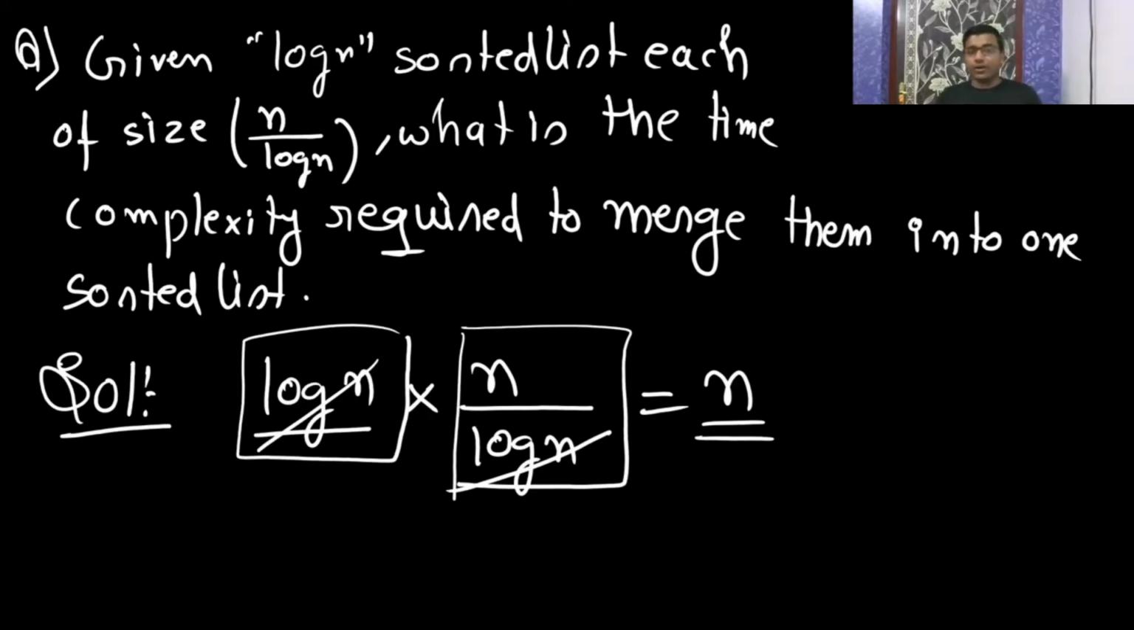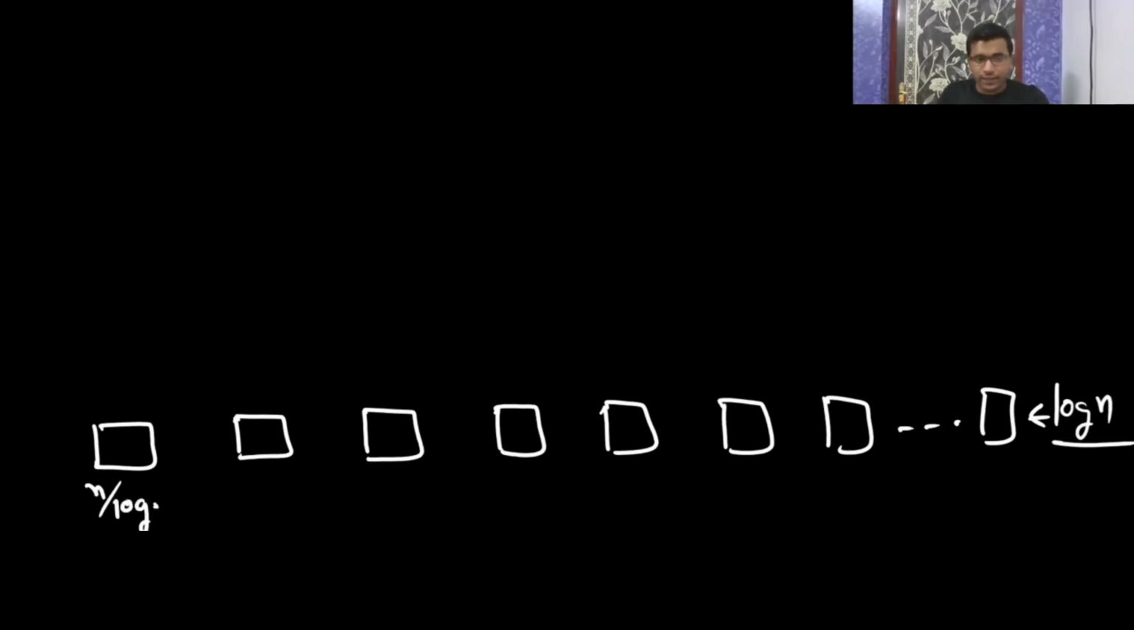They have given log n sorted lists, each of size n log n. They are asking what time complexity is required to merge them into one sorted list. So you have log n sorted lists, each of size n log n. The total number of elements is log n times n log n, so the log n gets cancelled and you get n. Okay, like this it will go.